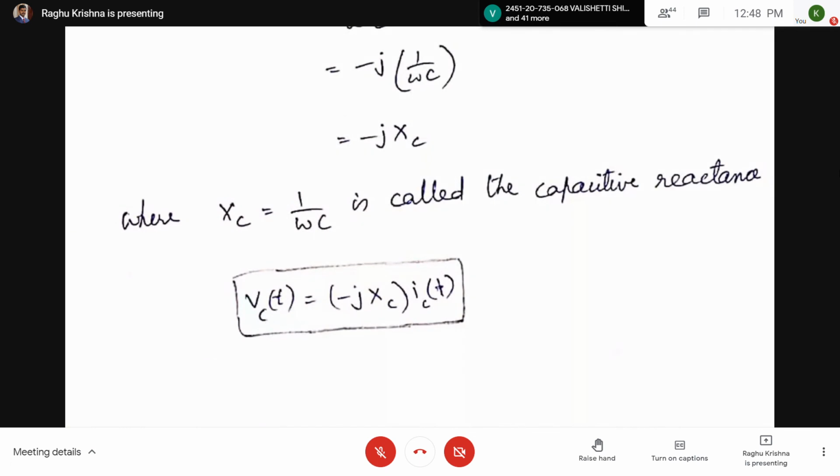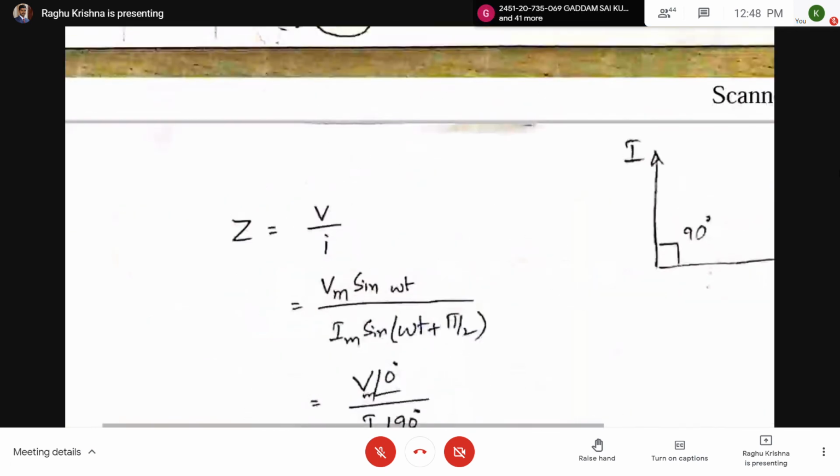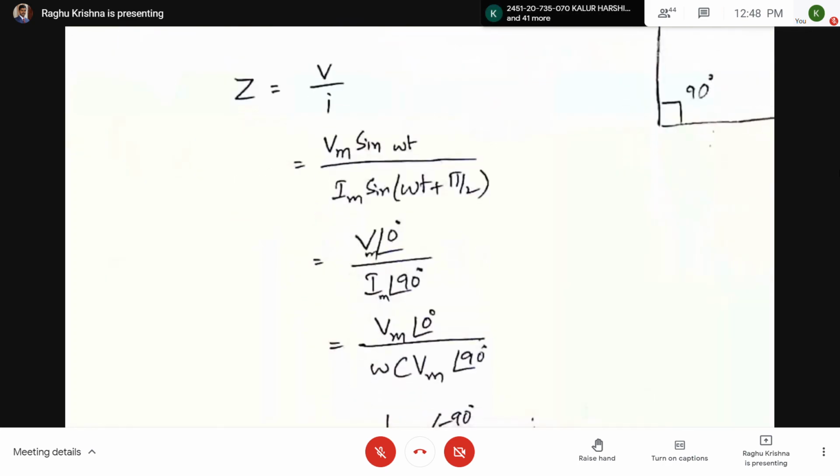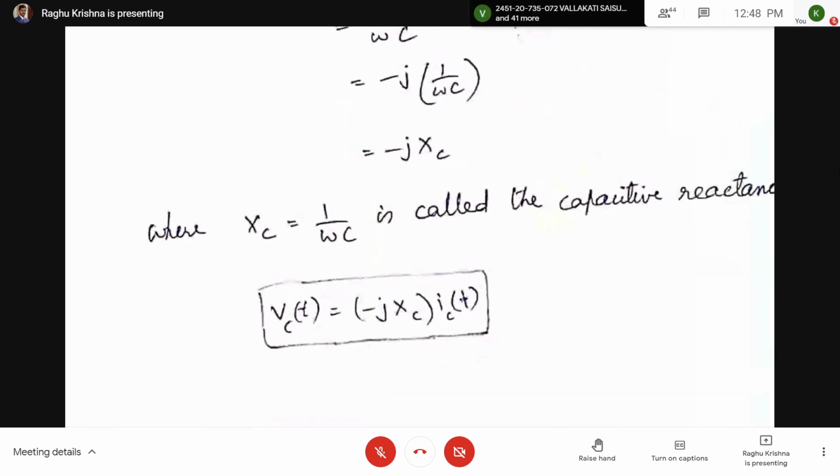If I take V by I, that is, if I want V equal to Z into I, here in AC circuits we are going to have impedance Z. Z equal to V by I. Z is called the impedance. So Vc of t equal to minus j Xc into Ic of t.